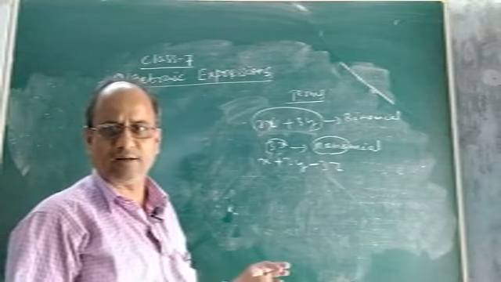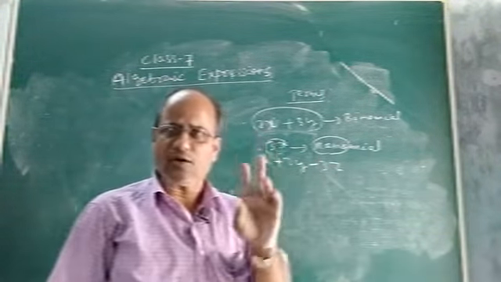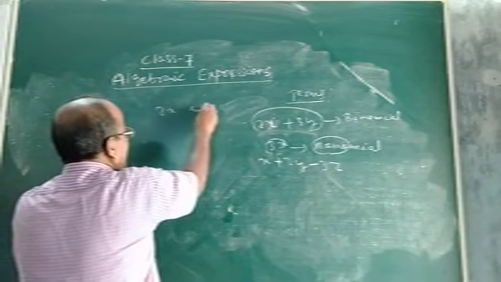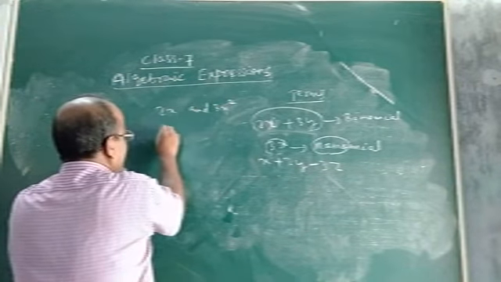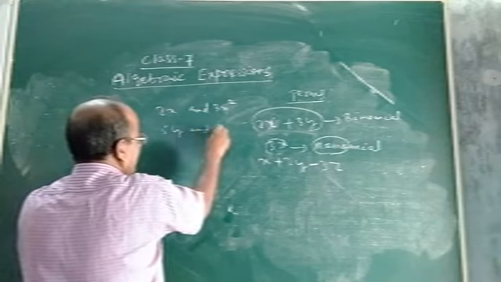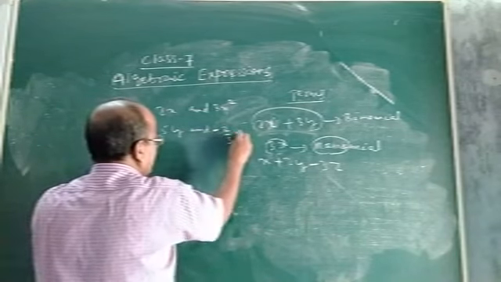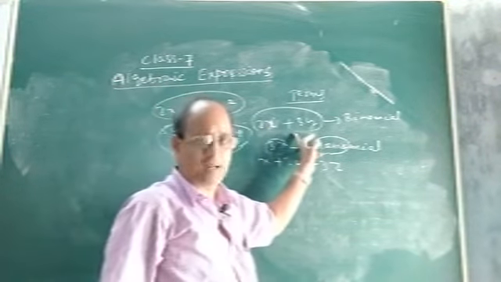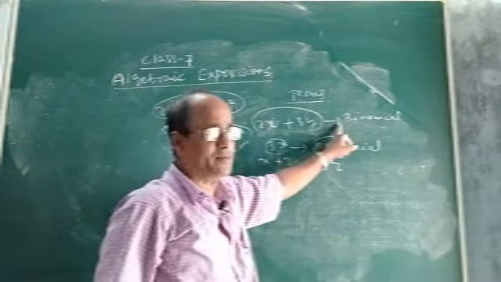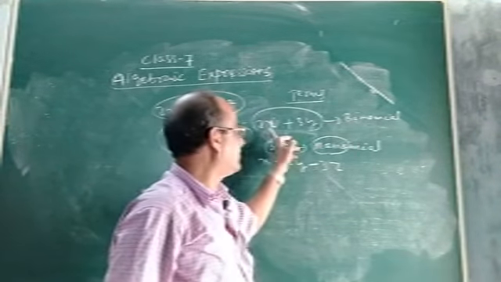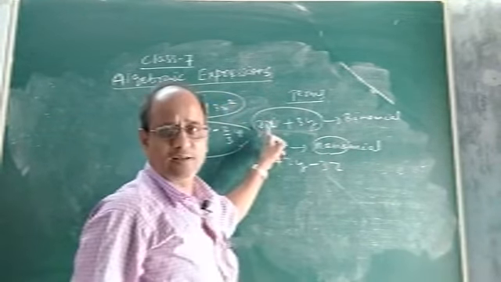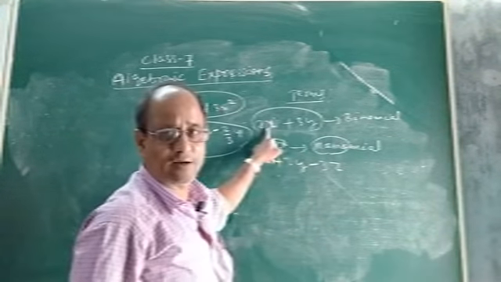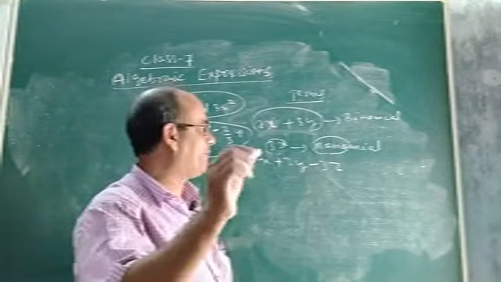Okay. What else had we read in class 6? Let us recall. We had also read about like terms and unlike terms. See, I am giving an example. Suppose 2x and 3x square, then 5y and minus 2 by 3y. Once again I forgot to say, in an algebraic expression there are different parts. Suppose this algebraic expression is called a binomial. This is one part, this is another part. Here 2x is one part, 3y is another part. These two parts have been separated by a plus sign, so this is a term, this is also a term. As I told you, in a binomial there are two terms.